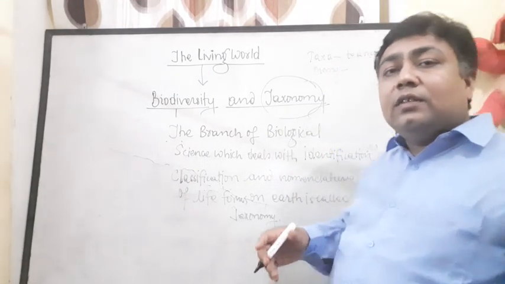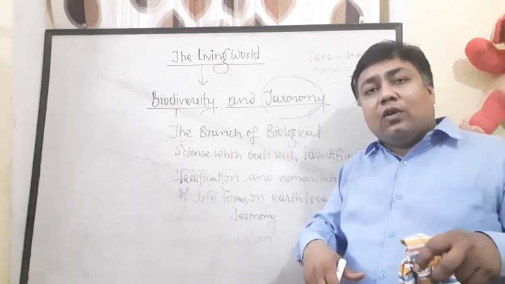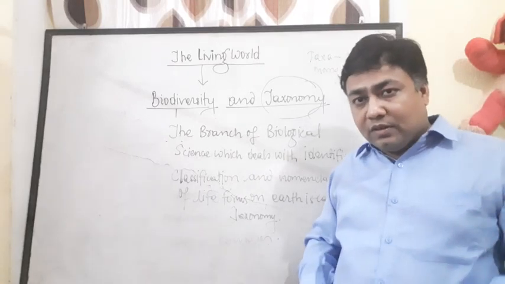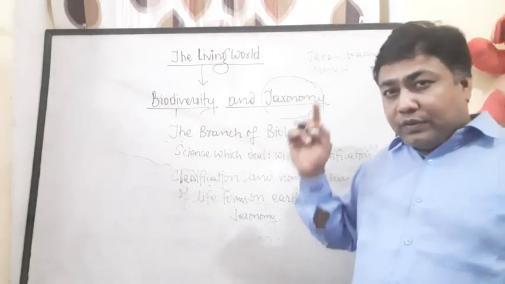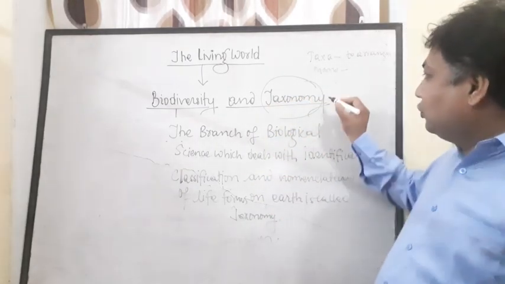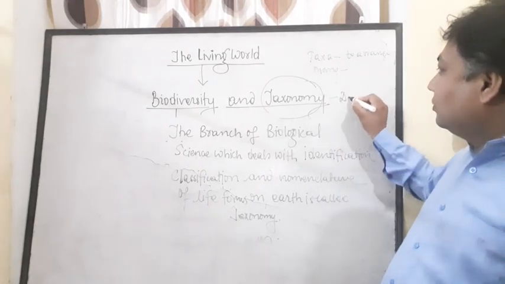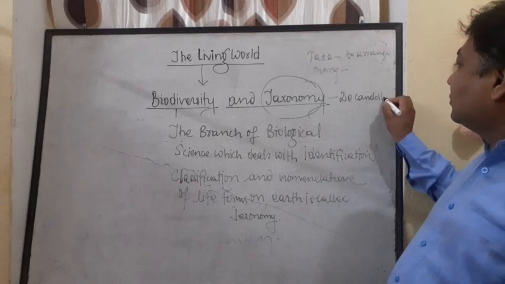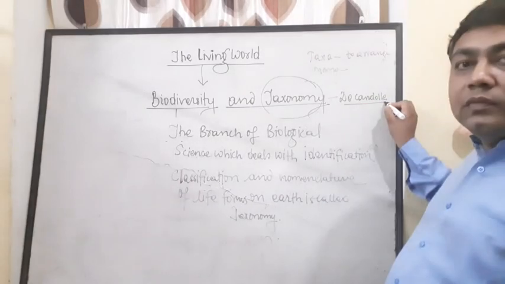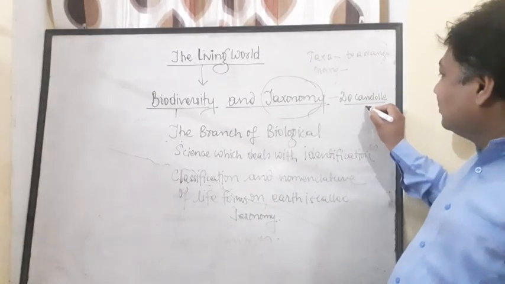So the science of arrangement of life forms is taxonomy. For the first time, this term was used by De Candolle in 1813.